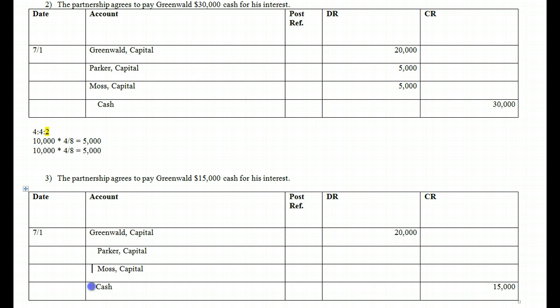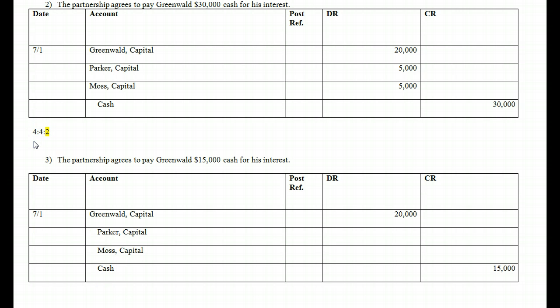Well, again, remember what the ratio was. It was 4 to 4 to 2. And when you have that 4 to 4 to 2 ratio, you have to go in and say, okay, the difference there is 5,000. So let's just go back up here and look at this. The difference is 5,000. So we would do the 5,000 again times the 4/8 because Greenwald's the one leaving. That's leaving us a 4 to 4 ratio. 4/8, again, I understand that 4/8 is 1/2 or 50%. So that means that each of our members are going to get a $2,500 bonus into their capital. And that keeps us in balance.